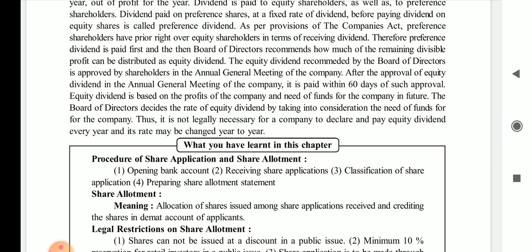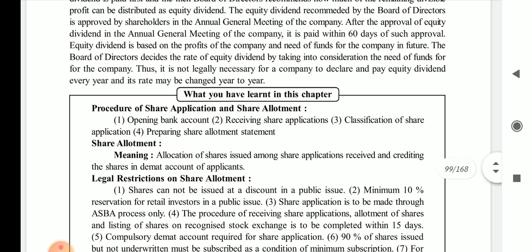The board of directors decides the rate of the equity dividend by taking into consideration the need of funds for the company. How much amount should be kept is the most important part, including how much fund can be put as a reserve for meeting unexpected expenses.